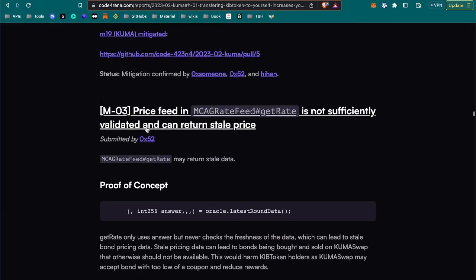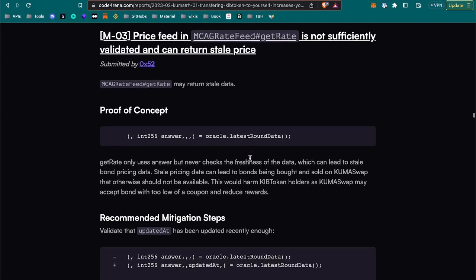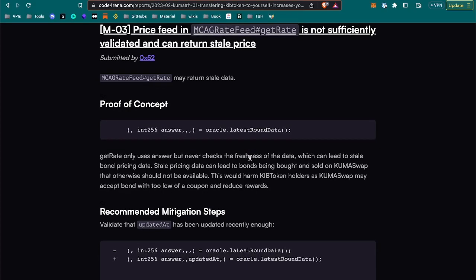Let's go on. Price feed in get rate is not sufficiently validated and can return stale price. Okay, let's see how it's not sufficiently validated. I think we didn't check this contract anyways. Or we did. Don't remember. Okay, but see, this is something I mentioned. There's a possibility that the data from the oracle has an error, basically. So it's always important to make sure. It's always a kind of flag, not a flag as something bad, but an attention to oracles and getting the rate from them.